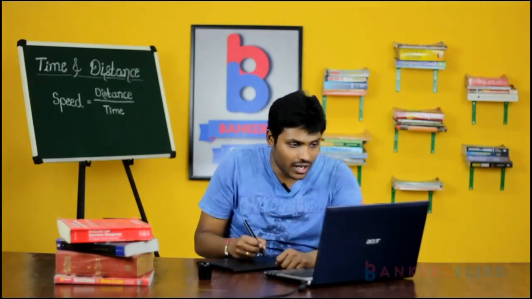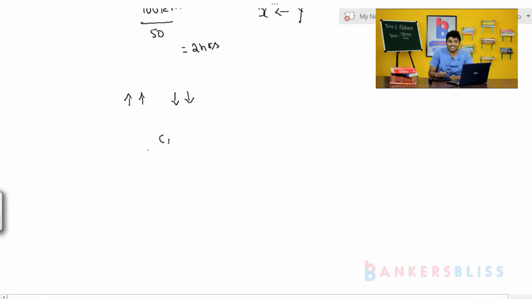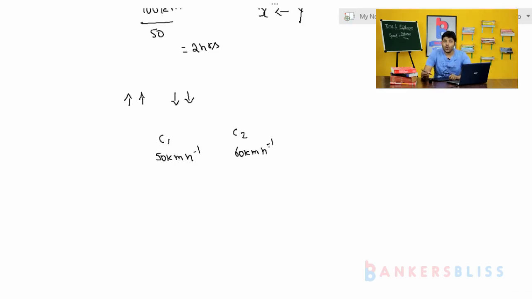Let me take an example. Ours is car 1, and we are moving at 50 km per hour. The other car is moving at 60 km per hour, and it is overtaking our car. What do we feel? We feel that we have stopped, and the difference between our speeds is 10 km per hour.